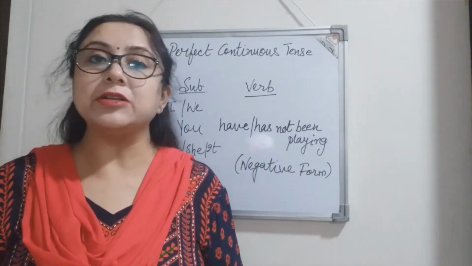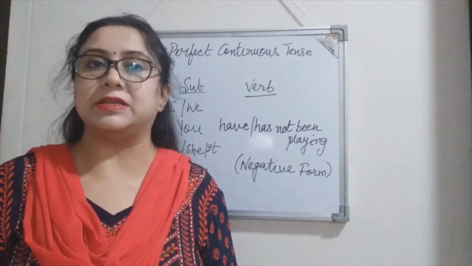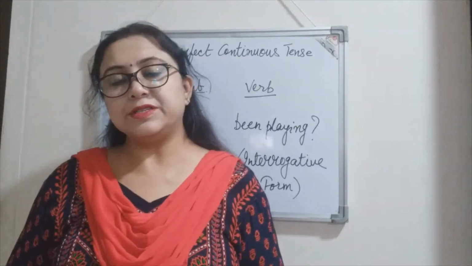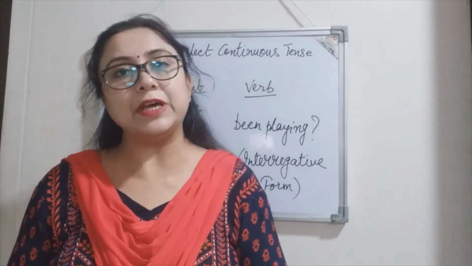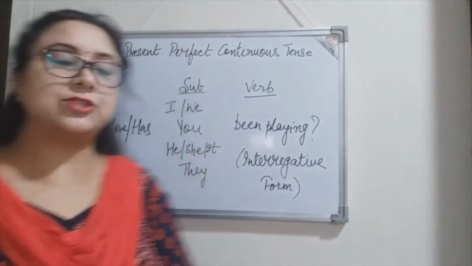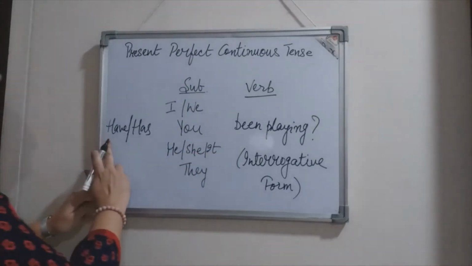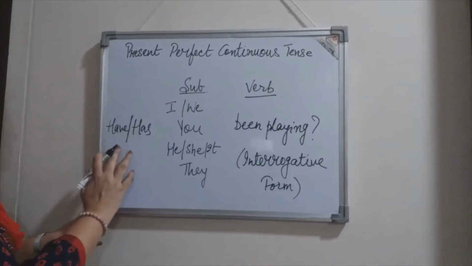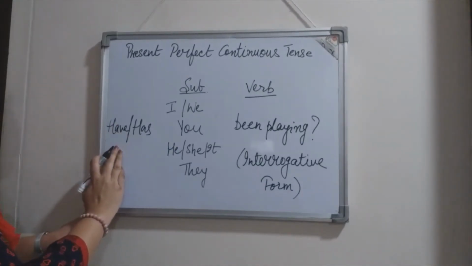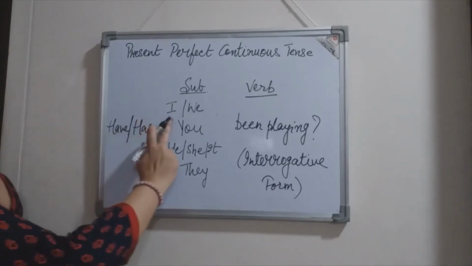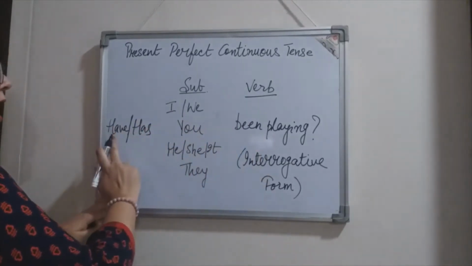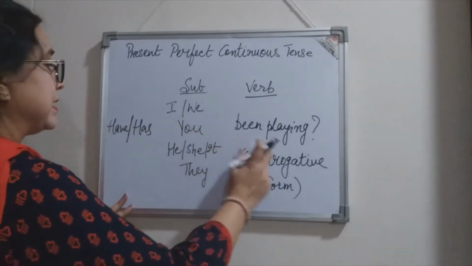Now let us talk about the sentences in interrogative form. In interrogative form, the helping verb shifts to the beginning of the sentence. Now let us see the structure. So see, has and have, they have shifted to the beginning of the sentence, right? So the sentences are, have I been playing? Have we been playing?